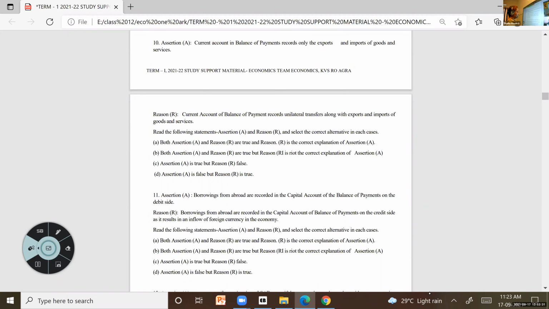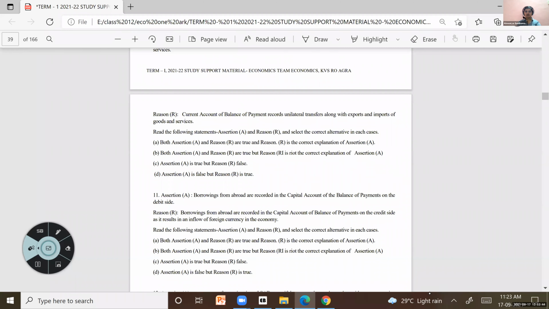Aishwarya, what do you feel? The answer is D. Why do you say that? Because in balance of payments, only goods will be included. Services won't be included. Okay, services also are included.